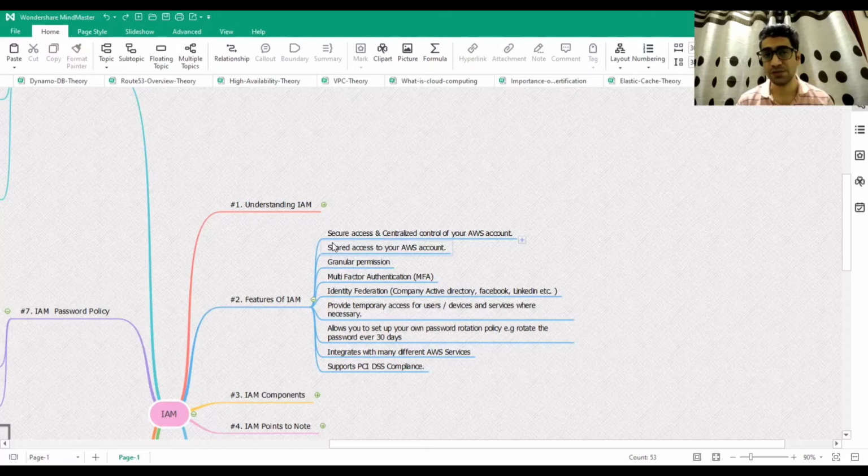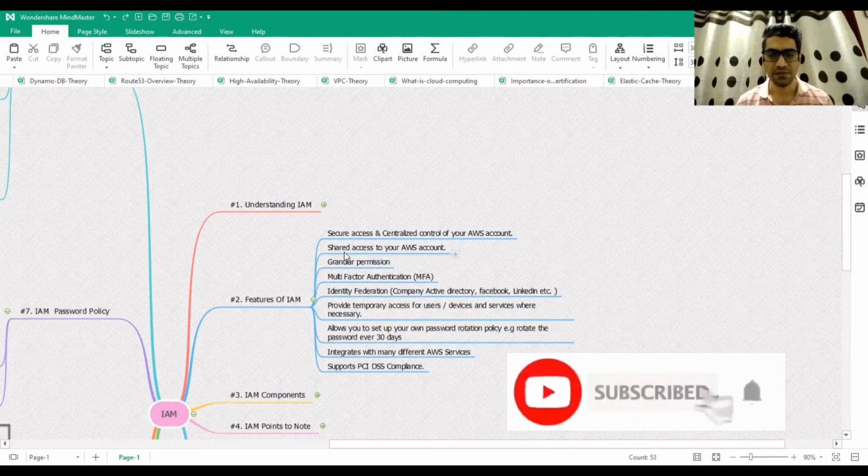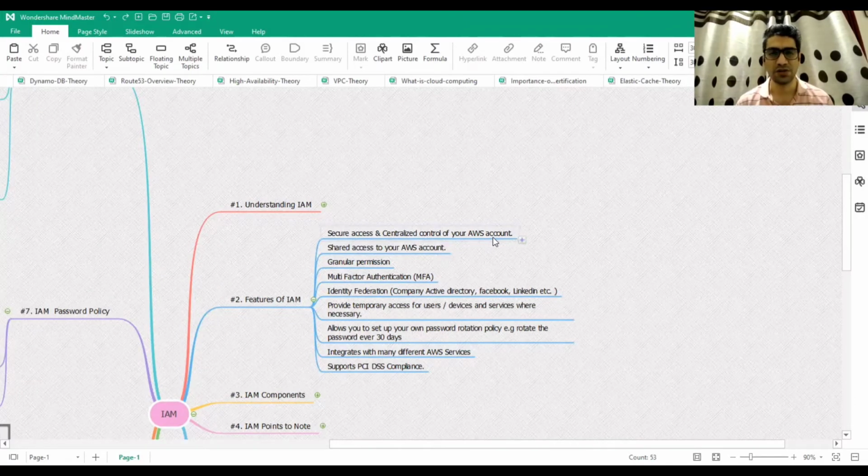I am assuming that you also have created your new AWS account and you have tried and tested what IAM is. But talking about features, IAM ensures the secure access and centralized control of your AWS accounts. Assuming that the account that you are managing would have many employees or many users accessing it, it's a single point of access where you can manage all your users and groups and grant them access. So it's a centralized control of your entire AWS account.